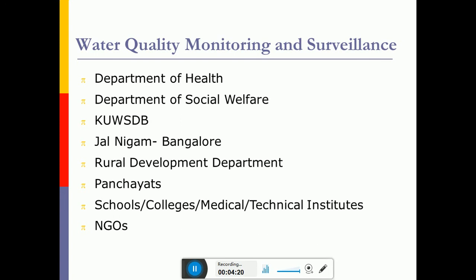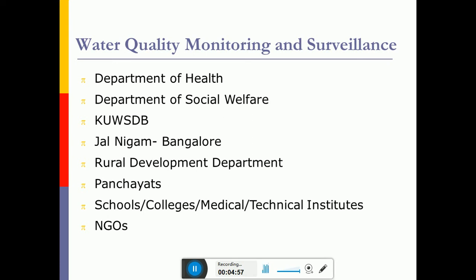We have different departments listed here. The first one is the Department of Health and Family Welfare, then the Department of Social Welfare. In Karnataka we have a department called KUWSDB, which means Karnataka Urban Water Supply and Drainage Board, which takes care of water quality monitoring and surveillance. Water supply schemes involve construction, operation, maintenance, and checking water quality on a regular basis. So various organizations join hands together and work for supplying safe and potable water to the communities.